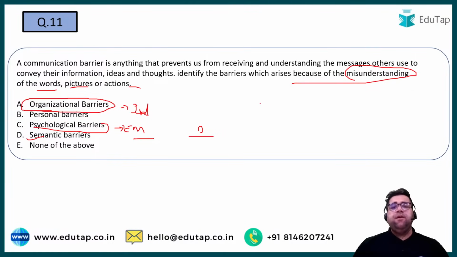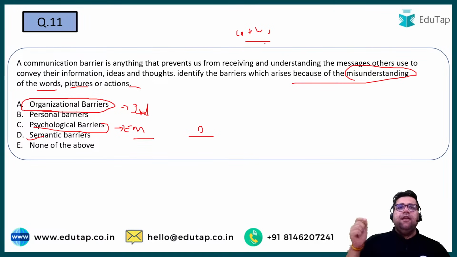Now I hope you remember that there is one model of communication, the Claude Shannon and Warren Weaver model. They have introduced one specific term to indicate that if there is any kind of barrier, then this thing will happen. Right? So that is known as what? Noise. Noise is a kind of barrier only, isn't it?